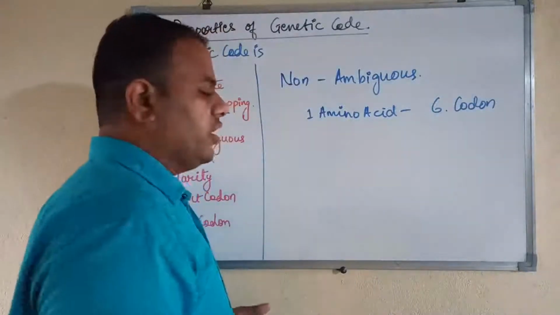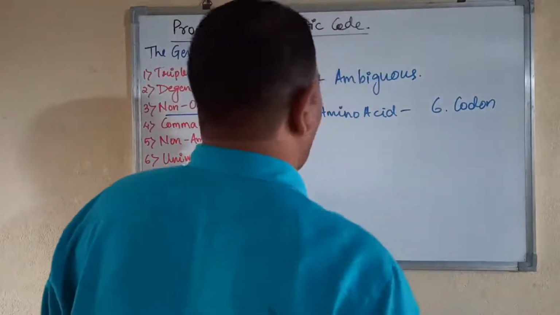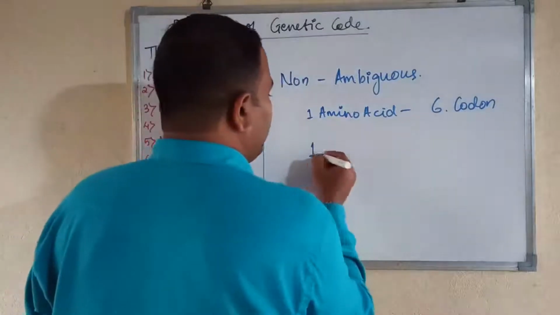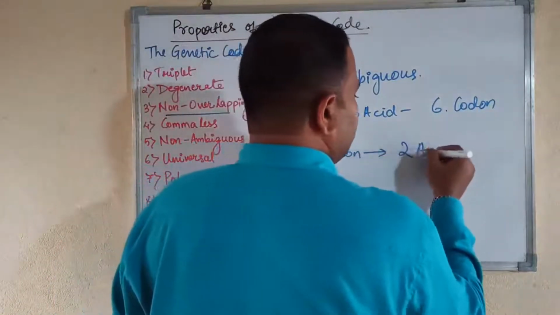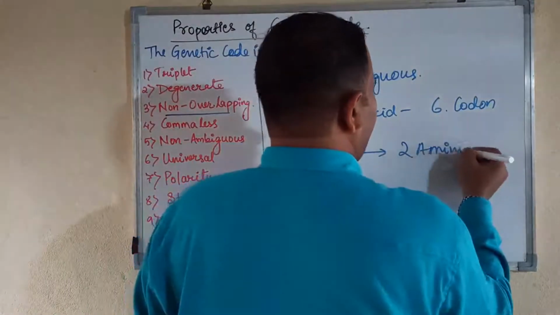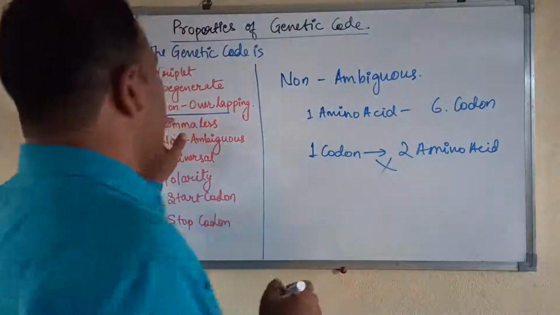This is called degeneracy. But the other way around is not so. This is called ambiguity. One codon cannot code for 2 amino acids. This is not possible. This is called non-ambiguity.